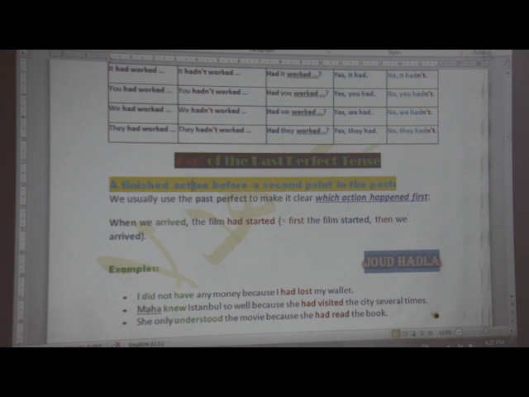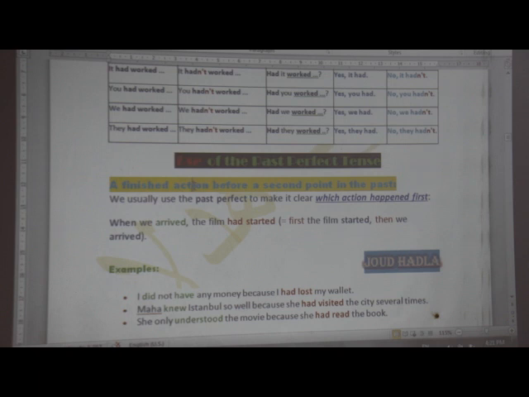Here we can also use the past perfect with the past simple. But here, the past perfect wasn't in progress like in the case of the past continuous. Here, the past perfect happened first and then the past simple happened. So we are not talking about an action that interrupted another action. We are talking about two actions, where one happened before the other.